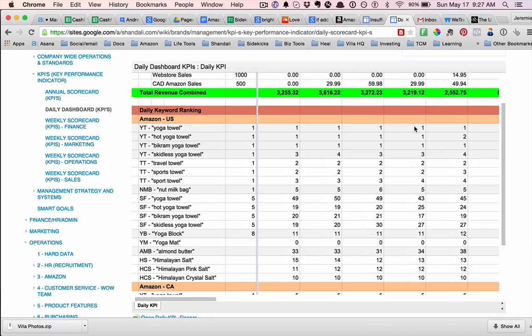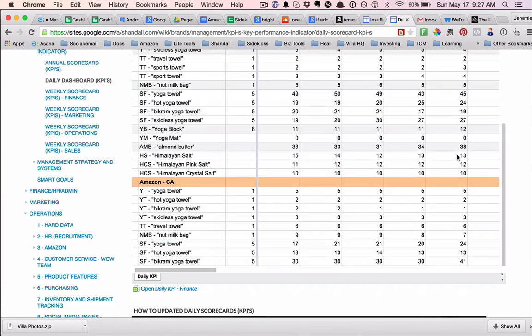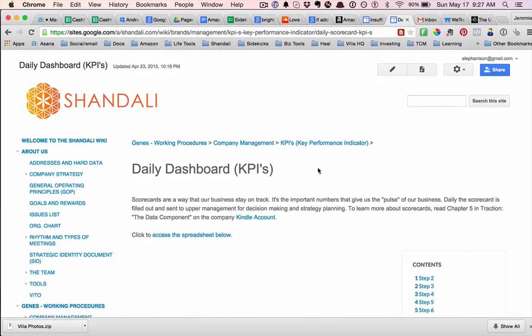So making sure these are all up and reaching the goals, and working on strategy to make those number one or make those number two or whatever. Keep moving it up the ranks, and then measuring it like that. So that's on a daily basis.